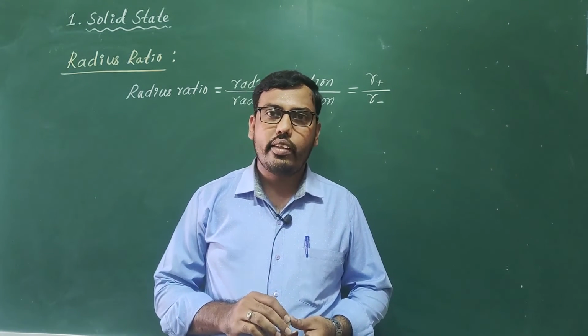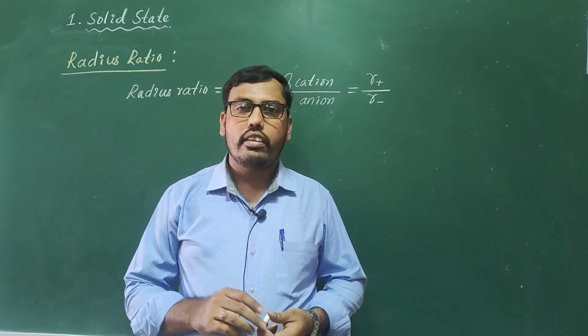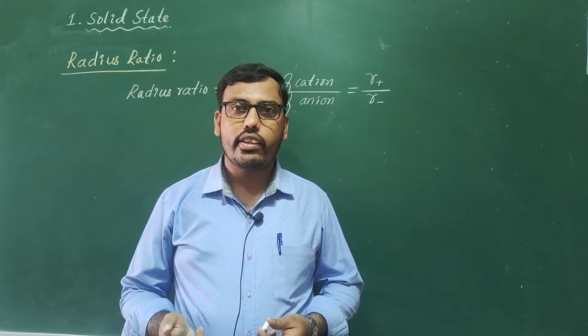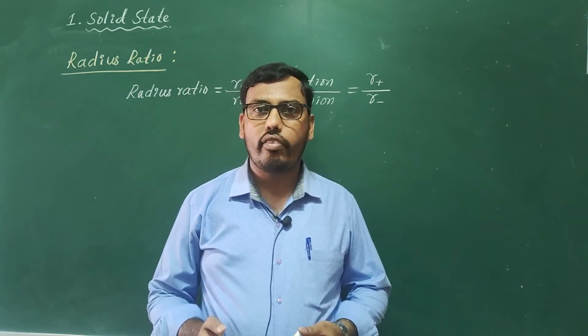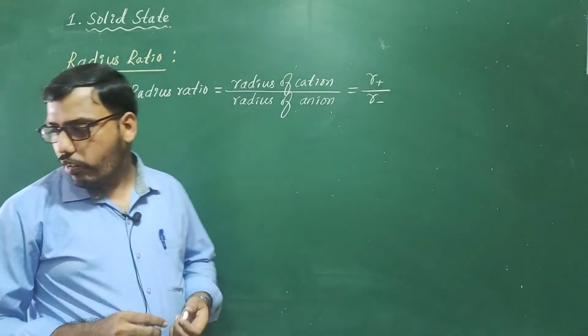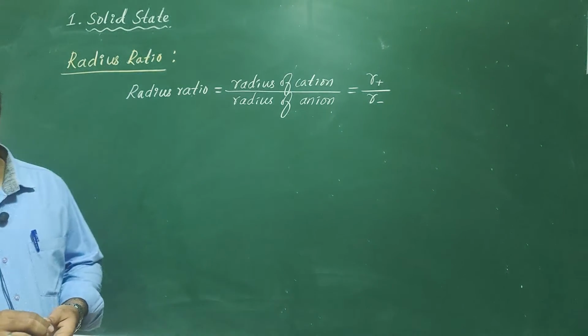So now let us see the relationship between the radius ratio, how it is linked with coordination number and geometry of the solids. So now let us have a simple chart here.